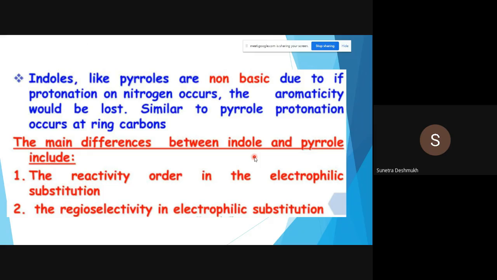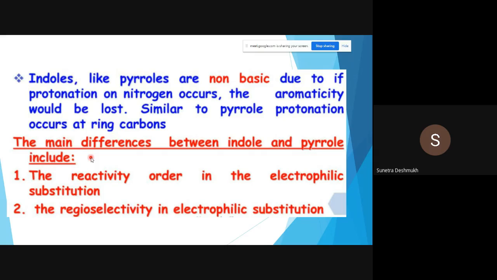As that one is involved in the aromatic sextet, it's not easily available for the next reaction or abstraction of any electrophile. So in that way, we can say indole, like pyrrole, is non-basic, because if protonation on nitrogen occurs, the aromaticity would be lost. Similar to pyrrole, protonation occurs at the ring carbon atom. So in pyrrole as well as in indole, they both show the same reactivity pattern.